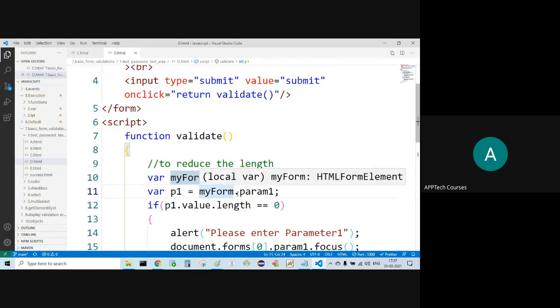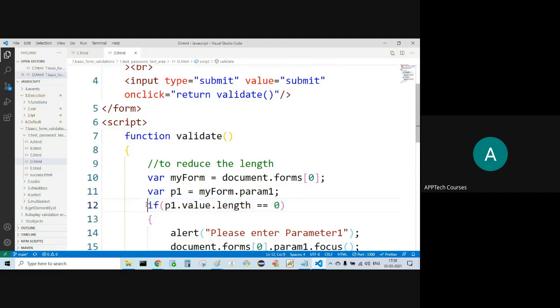My form dot param1 is pointed to by P1. Wherever you require document dot forms of zero dot param1, simply you can go for P1. P1 dot value dot length is equal to 0. Code even more reduced.